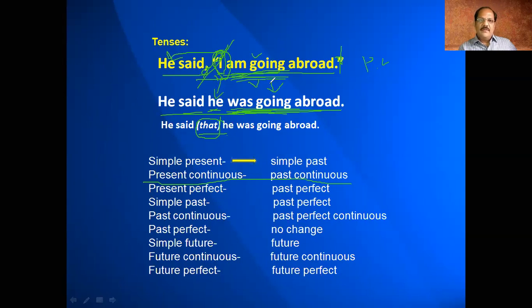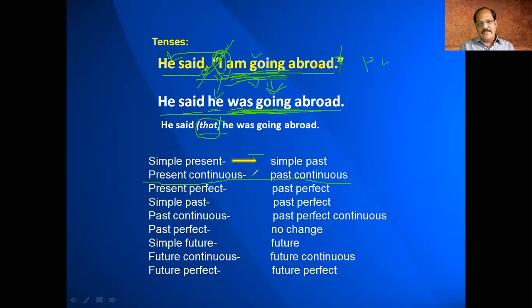I'm going is in present continuous, you are converting into past continuous, and the remaining you wrote, isn't it? This way, we change direct speech into reported speech. So, how do we go about it? The knowledge of tenses will help you in converting direct speech sentence into indirect speech sentence. For example, if the given sentence is in the simple present tense, then you have to convert it into simple past tense.